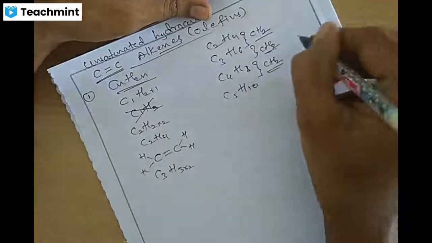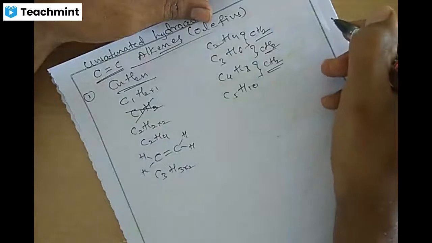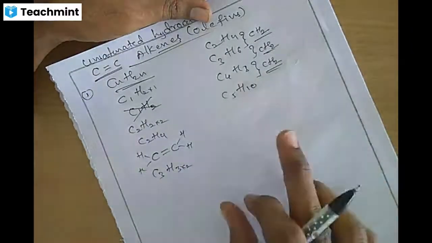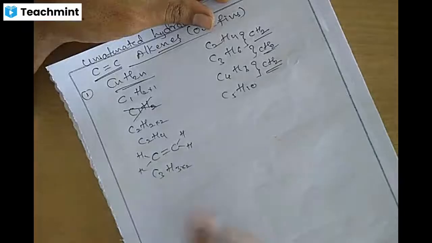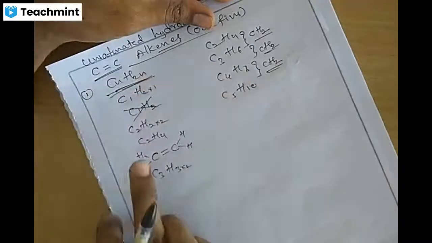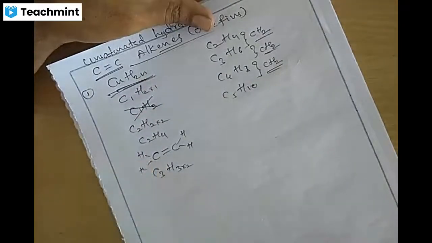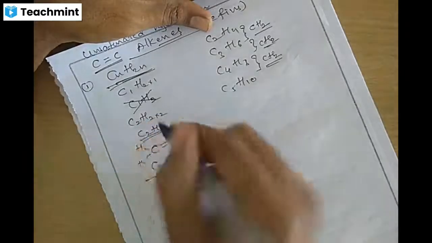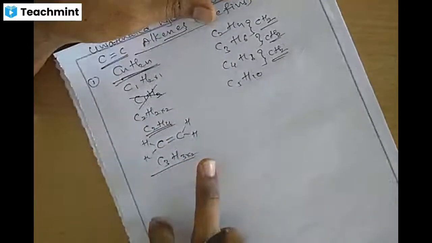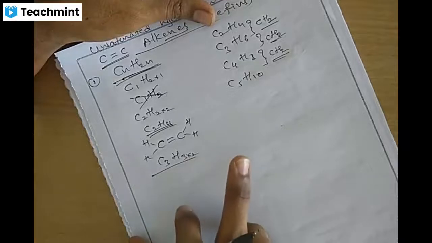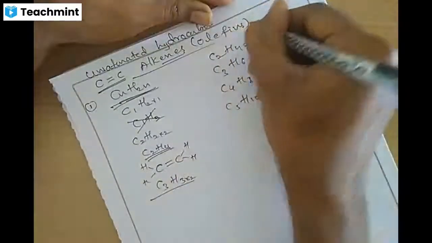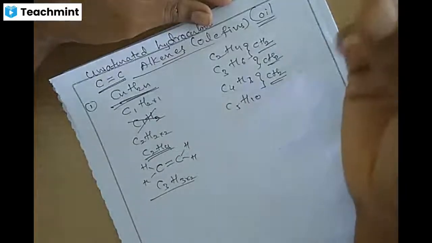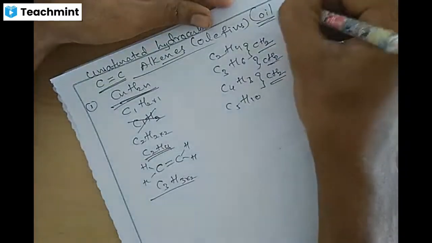This is called a homologous series. Alkenes form a homologous series with the general formula CnH2n. The first member of the alkene series is ethene, C2H4.